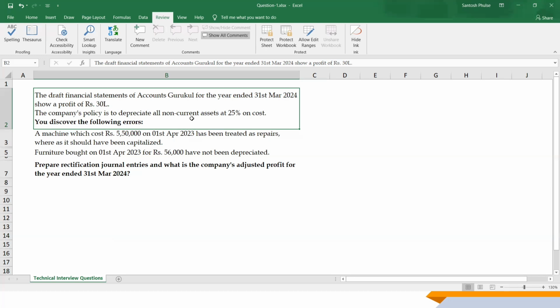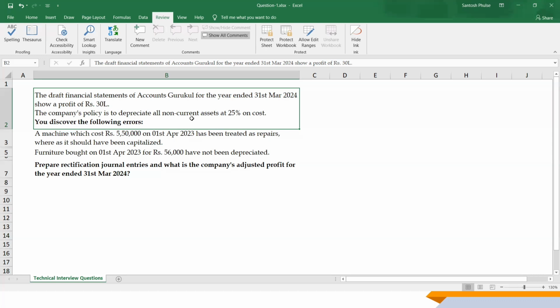Here, your FA knowledge is also going to be tested. Second, how good you are at rectifications from journal entries. Third, how good you are at calculations from an accuracy standpoint, and how confident you are to present the final profit considering all these rectifications. Solve it at your end, take a pause, solve it, and come back to see the answers. Meanwhile, we will explain how it's going to be.